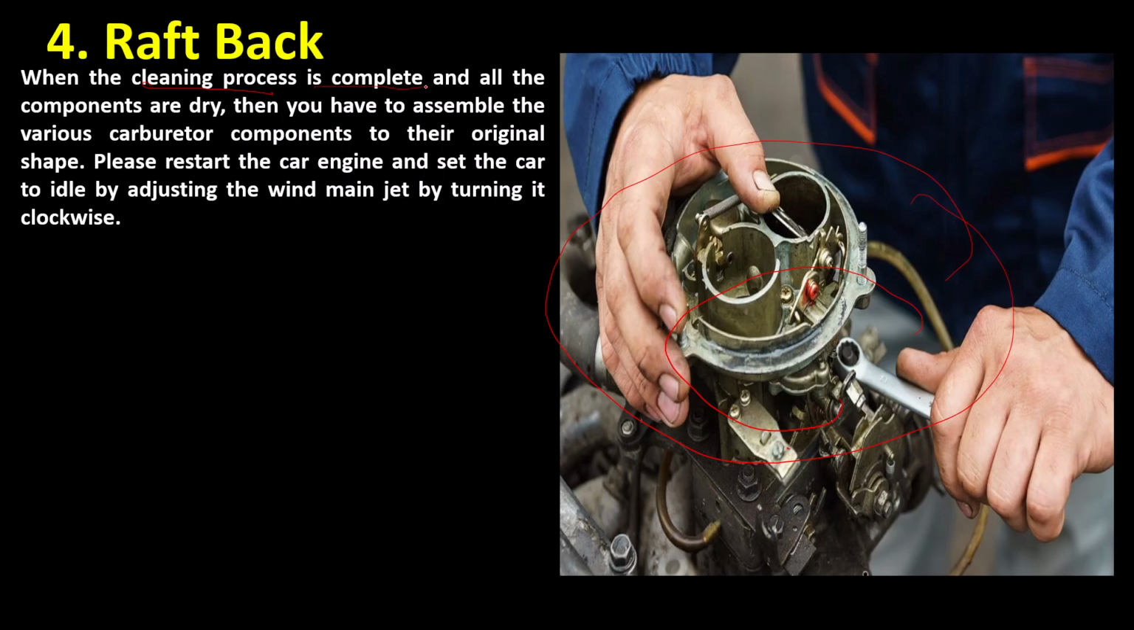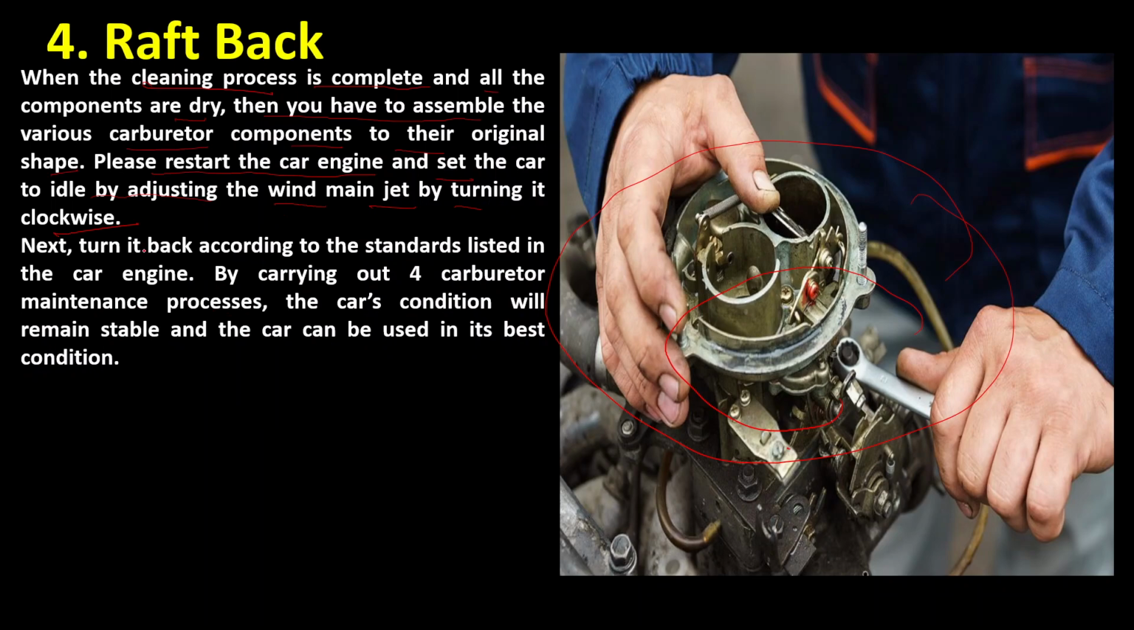When the cleaning process is complete and all the components are dry, then you have to assemble the various carburetor components to their original shape. Please restart the car engine and set the car to idle by adjusting the main jet by turning it clockwise. Okay. Next, turn it back according to the standard listed for the car engine. By carrying out the carburetor maintenance process, the car's condition will remain stable and the car can be used in its best condition.